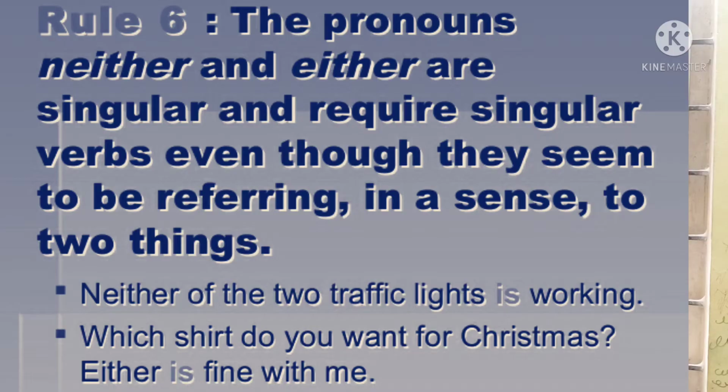Yes students, now let us see the sixth rule. The pronouns neither and either are singular, so they require singular verbs. Though they seem to be plural, they are singular. See here, neither of the two traffic lights is working. If you take neither of the two traffic lights, it appears that we are talking about something plural, but no, you should consider it singular, so you have to use the singular verb is working.